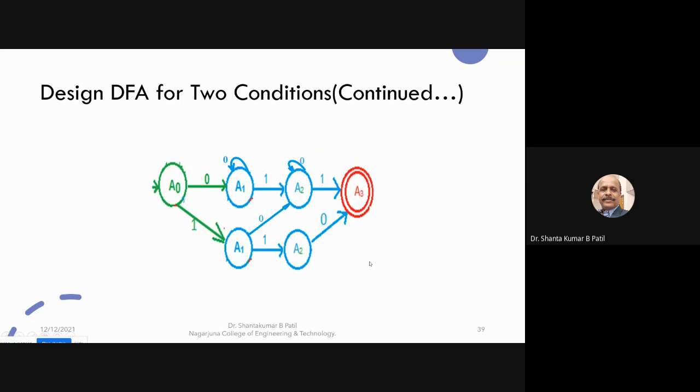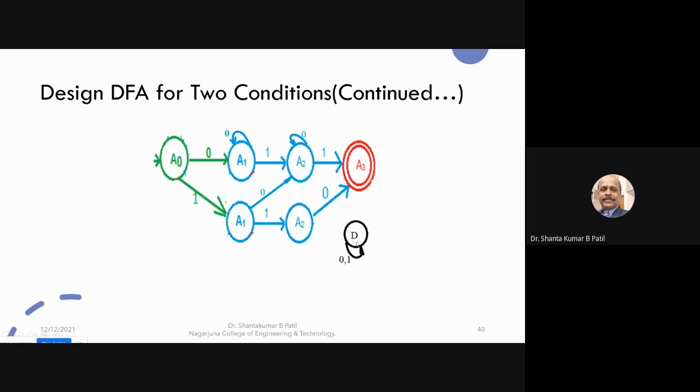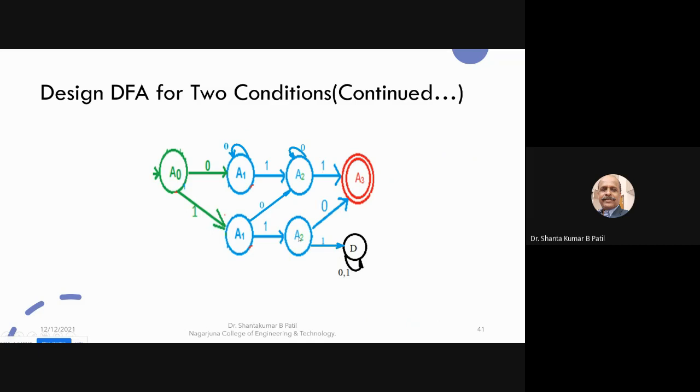In order to avoid that, up to this state, two ones are already there. When a third one comes, you need to take it to the dead state, because from the initial state to the final state only two ones are required. An extra one comes, so you take it to the dead state.